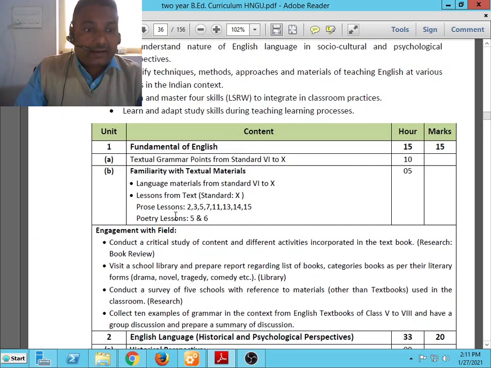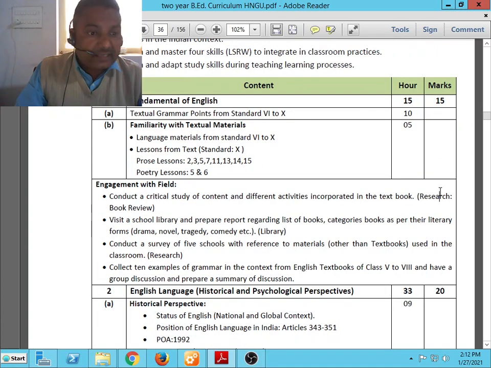Then engagement with the field. What is the practical work or submission work that you have to do during semester 1? Conduct a critical study of content and different activities incorporated in the textbook, research and book review. The engagement with the field is related to research and book review.